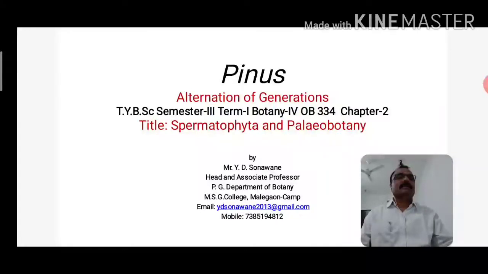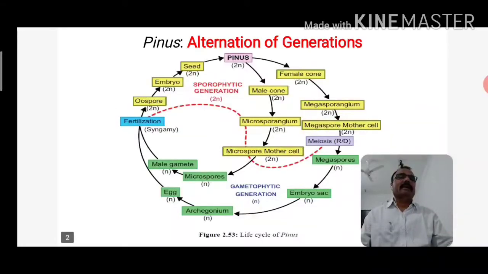Title of the paper is Spermatophyta and Paleobotany. Chapter number 2, Pinus. Topic: alternation of generations or life cycle pattern of Pinus.